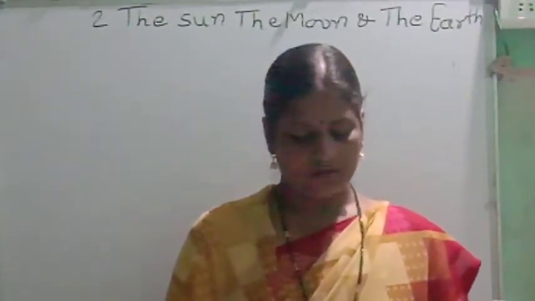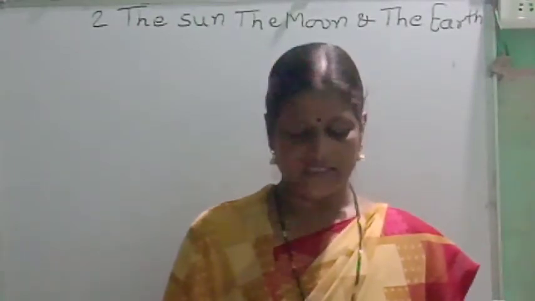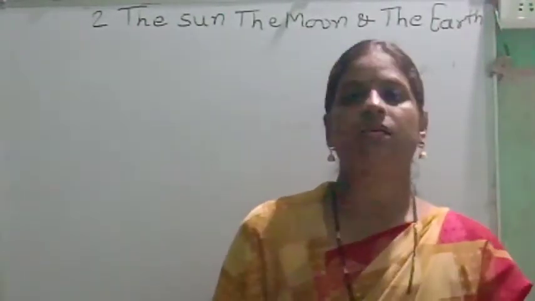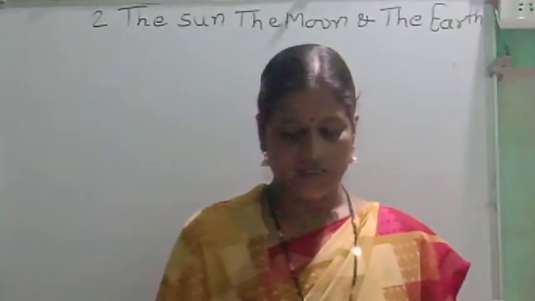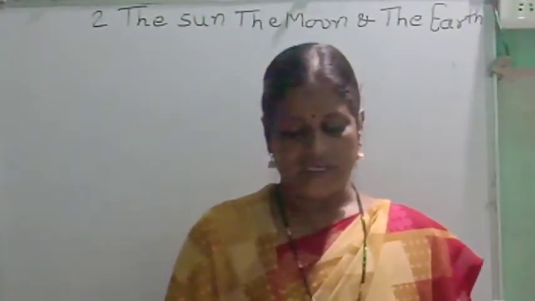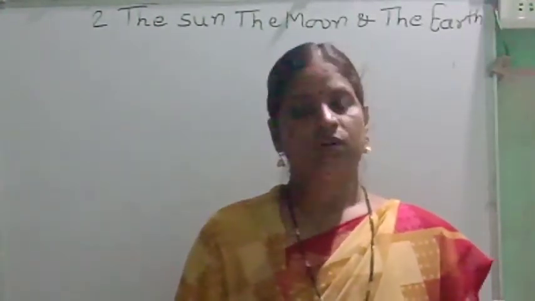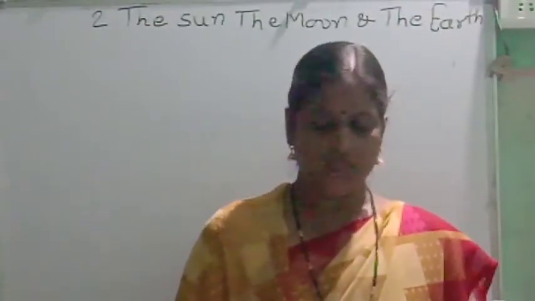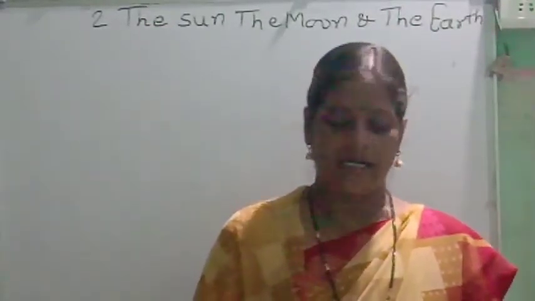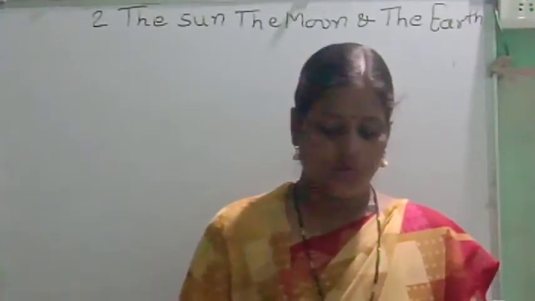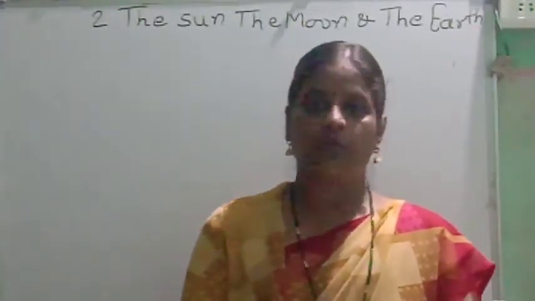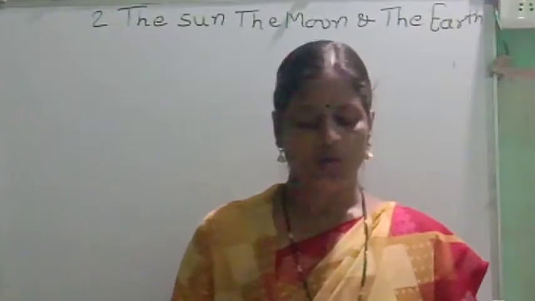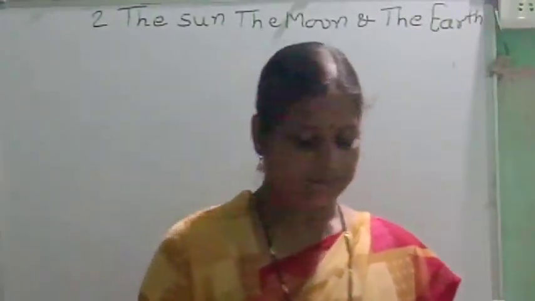And then we saw eclipses. In the eclipses, we saw solar eclipse, partial eclipse and annular eclipse, how these eclipses occur and what is the reason behind them. Now in today's period we are going to learn the lunar eclipse.